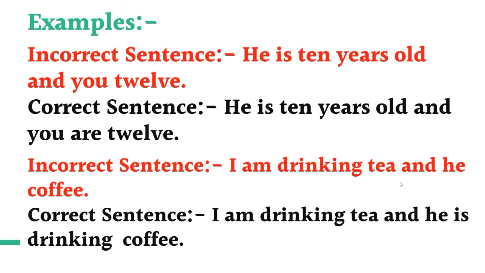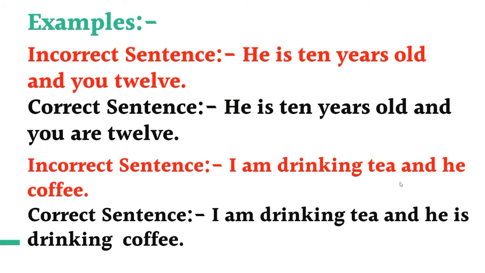So what will we do? We will use different auxiliaries and different verbs for each subject. Like he takes is while you take are. So the correct sentence will be he is 10 years old and you are 12.